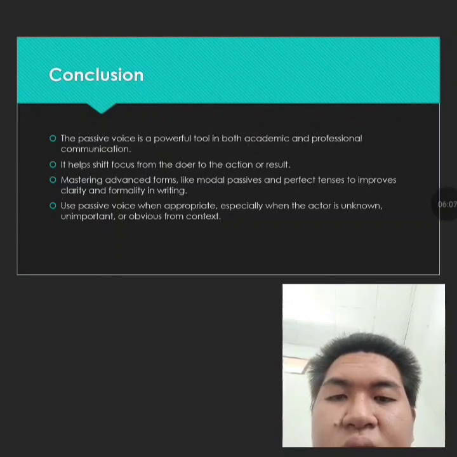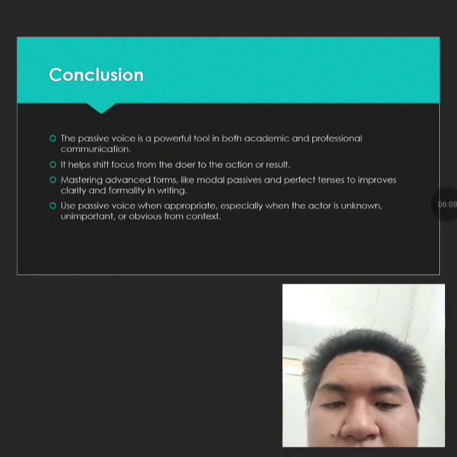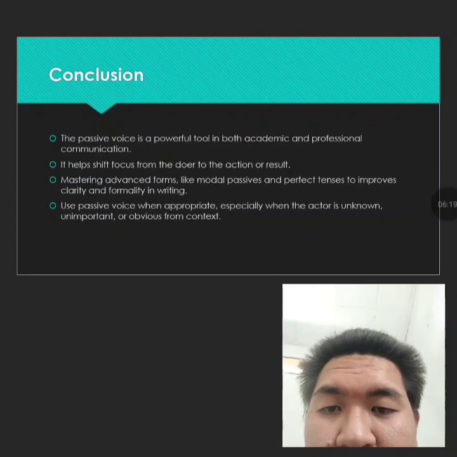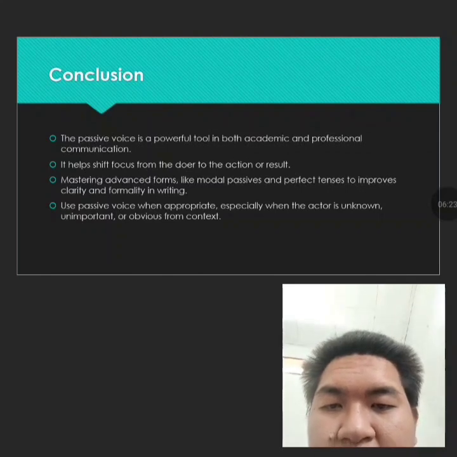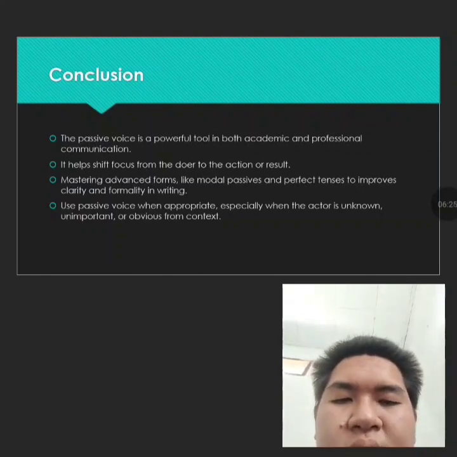And the conclusion: the passive voice is a powerful tool in both academic and professional communication. It helps shift focus from the doer to the action or result. Mastering advanced forms like modal passives and perfect tenses improves clarity and formality in writing. Use passive voice when appropriate, especially when the actor is unknown, unimportant, or obvious from context.